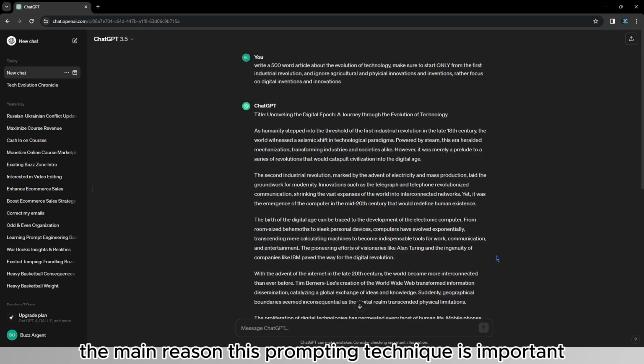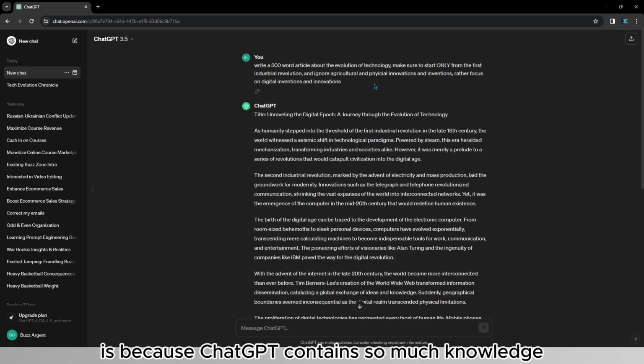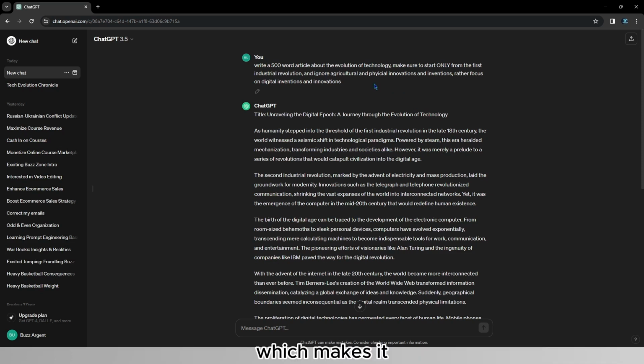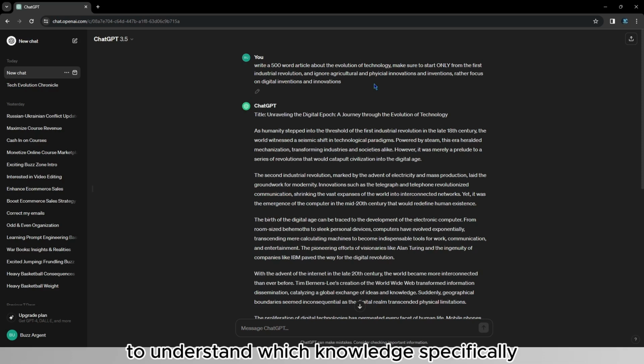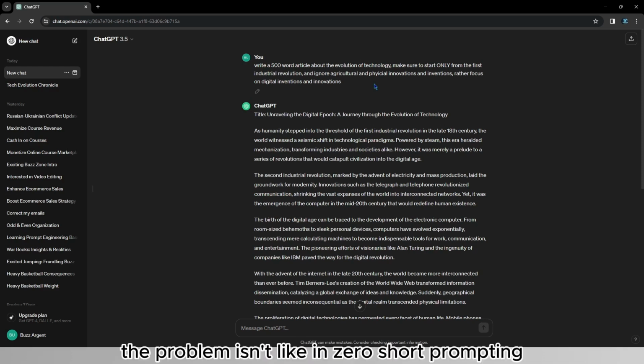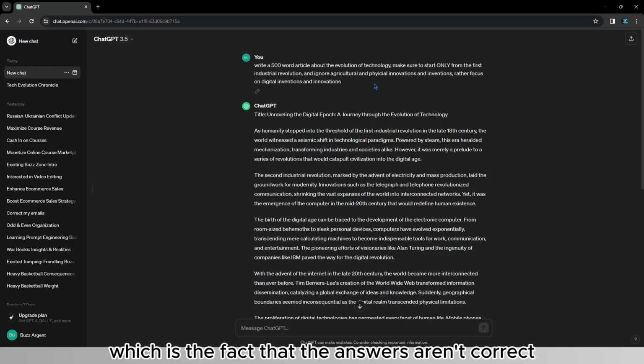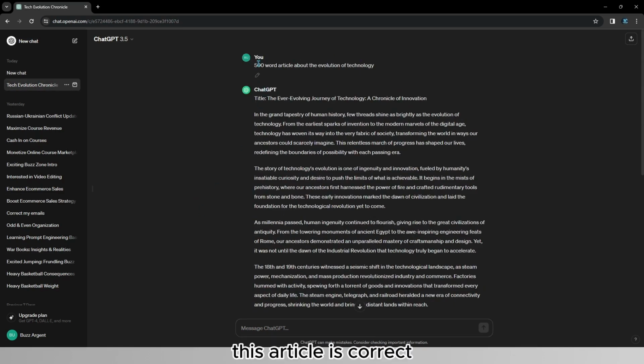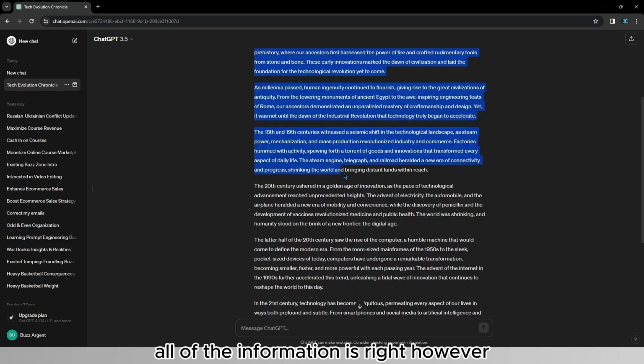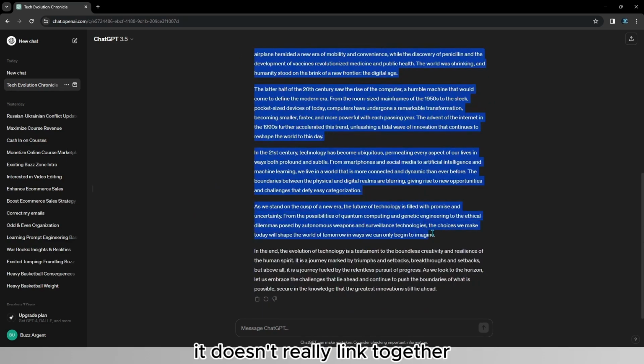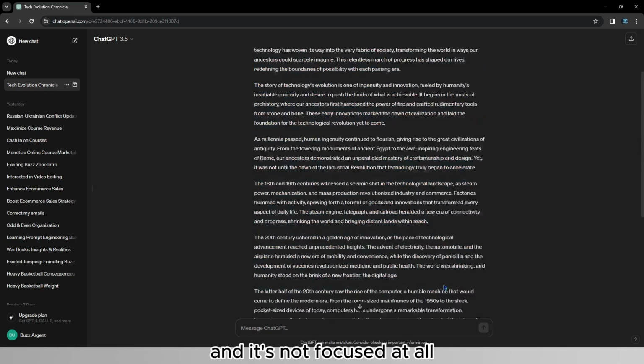The main reason this prompting technique is important is because ChatGPT contains so much knowledge, which makes it hard for the large language model to understand which knowledge specifically you want. So in this case, the problem isn't like in zero-shot prompting, where the answers aren't correct, because in this case, this article is correct, all of the information is right. However, it doesn't really link together and it's not focused at all.